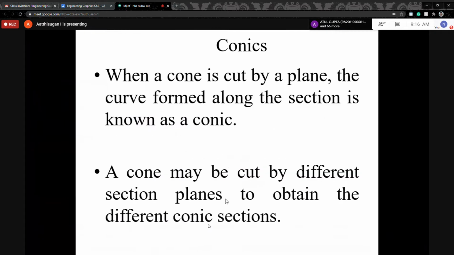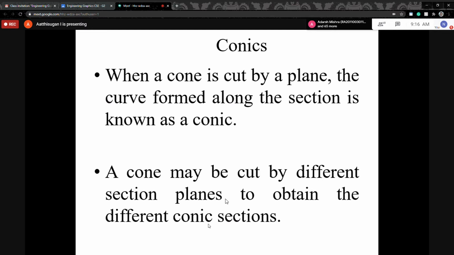Okay, so week number 2, conics. First we should know what is meant by conics. So you know what a cone is. It has an apex point, the apex point is the edge. Then you have the base center. The base may be a circle. In the cone, if you take it normally, the cone and the center will be there, so that you can take it. So that will be the shape of a cone.